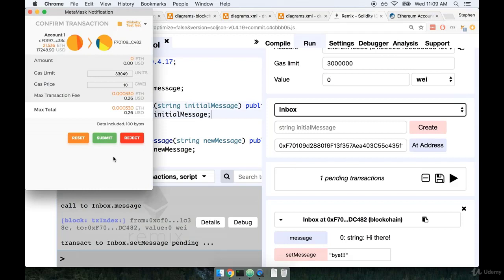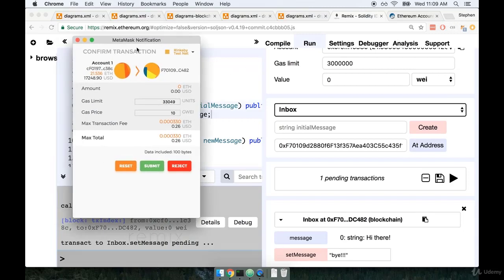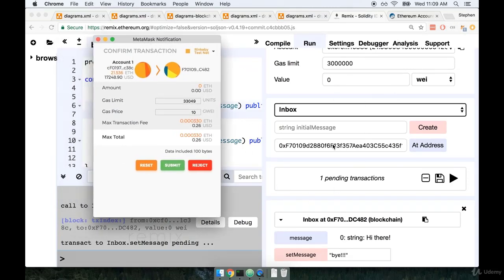Whenever we attempt to send some money through one of our accounts tied to MetaMask, we get this MetaMask notification. And it says, hey, the current web page that you are on is attempting to use some money out of your account. So in this case, it says that our account 1 with this address and this much Ether is attempting to send some amount of Ether over to this target address over here. And this is the address of our deployed contract. In this case, updating the set message property right here is going to cost about 0.0003 Ether, or about 26 cents.